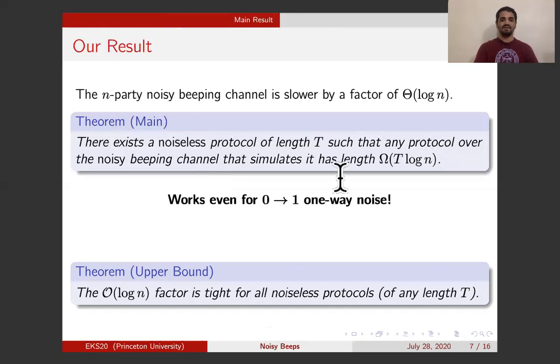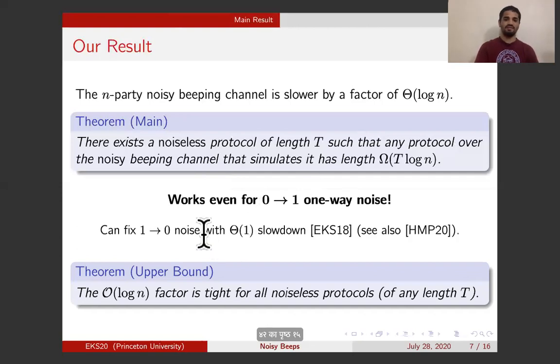Curiously, this result is not symmetric. If you have a restriction for one-way noise that can only convert ones to zeros, then the theorem itself does not hold. And in fact, there is a way to simulate any task with only a constant slowdown. Again, I'm happy to answer questions on this, but I'll not go over this a lot. I'll only put these references here and focus on our main result, which is for 0 to 1 one-way noise, which is what we will consider throughout for the rest of this talk, only 0 to 1 one-way noise.